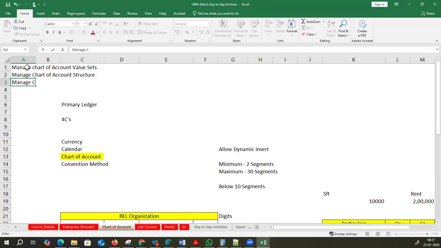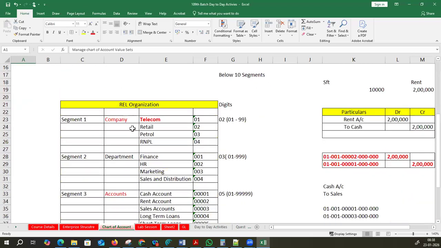Manage chart of account structure instance. Manage chart of account value set values. These are the things which you are supposed to create. These are value sets. Okay, value sets.